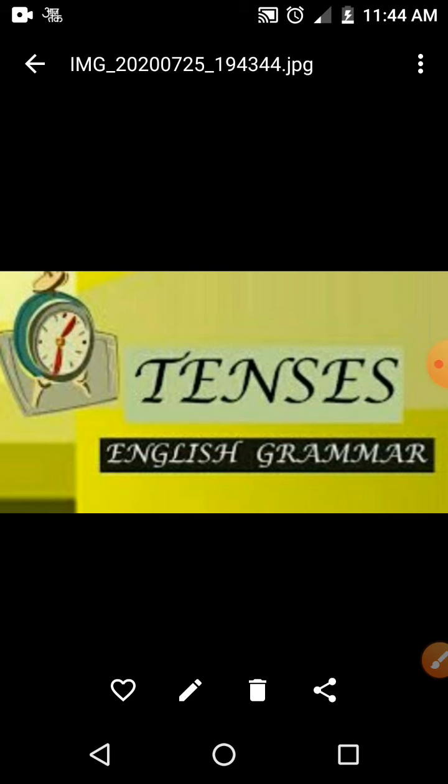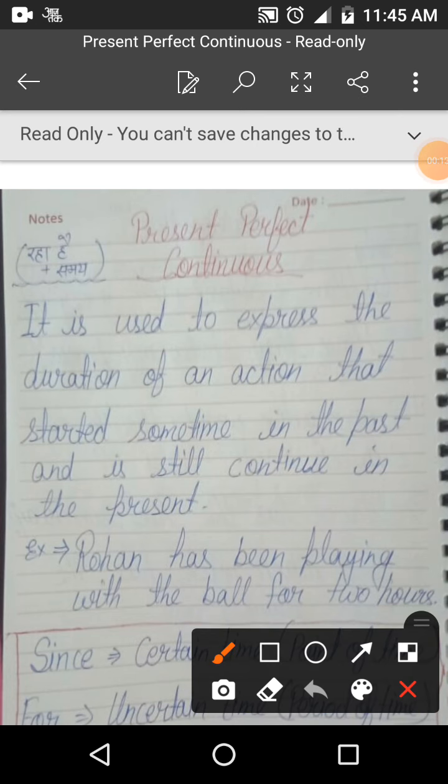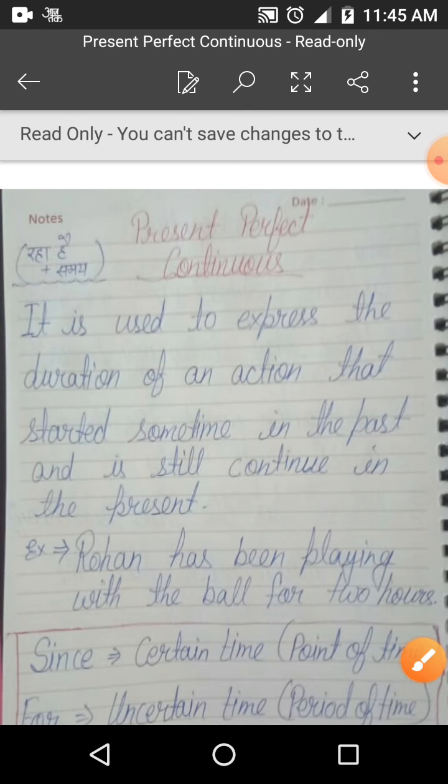Today our topic is present perfect continuous tense. Here this is present perfect continuous tense. It is used to express the duration of an action that started sometime in the past and is still continuing in the present. यानी कि जब कोई वर्क पास्ट में स्टार्ट हो चुका है बट प्रेजेंट में अभी भी कंटिन्यू है, देन इट विल कम इन द कैटेगरी ऑफ प्रेजेंट परफेक्ट कंटिन्यूस टेंस.